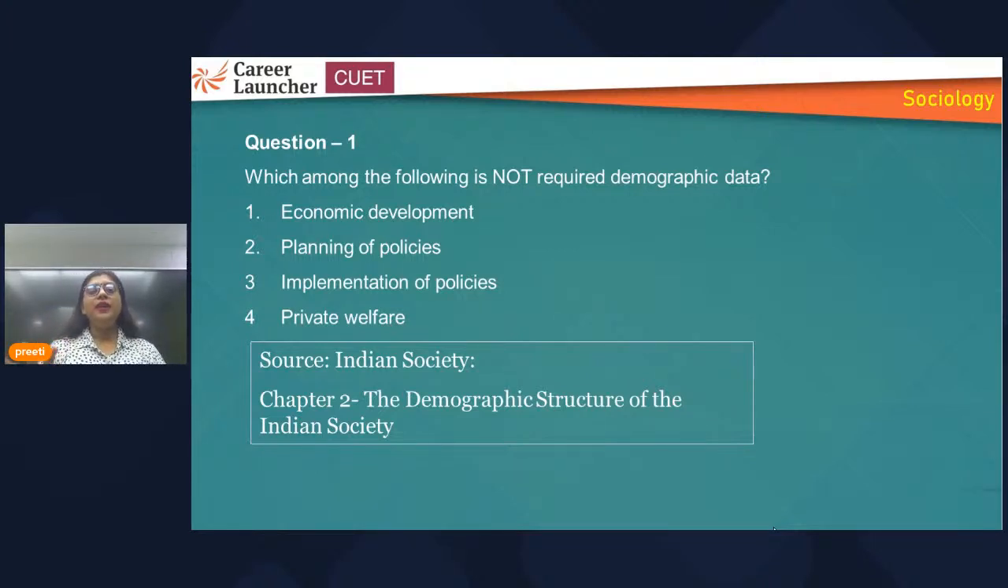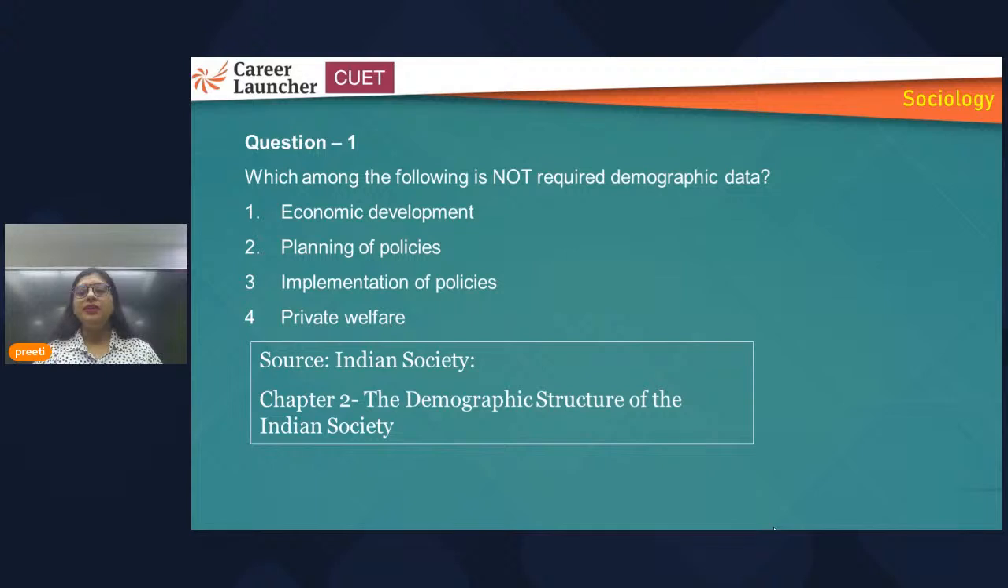So these concepts you should be aware of, so that if any question comes you can attempt it. Let's suppose this question that is talking about "not required." First look at the question: which among the following is not required demographic data. The keyword here is demographic data, and another keyword is "not". It means you have to find out among the options which is not associated with demographic data. Four options have been mentioned: economic development, planning of policies, implementation of policies, private welfare.